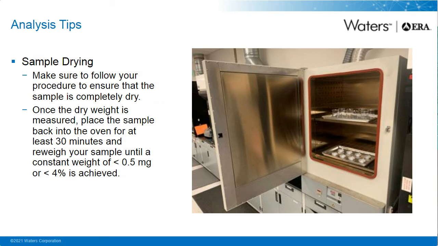Sample drying tips. Make sure to follow your procedure to ensure that the sample is completely dry. Once the dry weight is measured, place the sample back into the oven for at least 30 minutes and reweigh your sample until a constant weight of less than 0.5 milligrams or less than 4% is achieved.